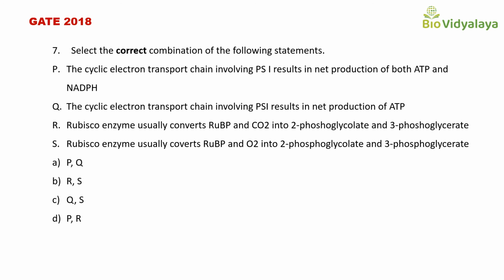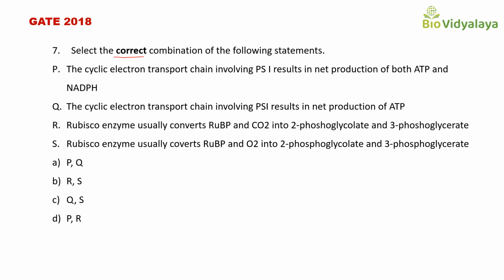Statement S: Rubisco enzyme usually converts RuBP and oxygen into 2-phosphoglycolate and 3-phosphoglycerate. Options are A: PQ, B: RS, C: QS, D: PR. So we have to select the correct statement from P, Q, R and S.